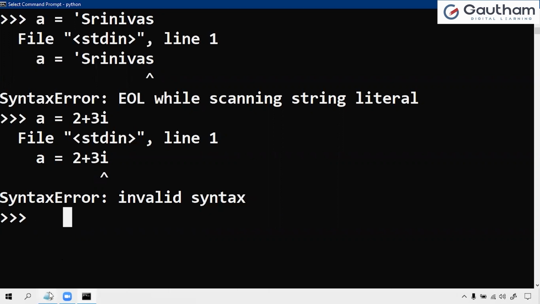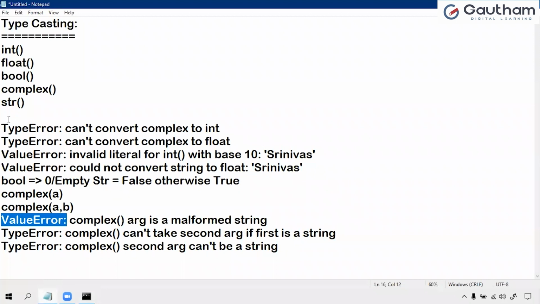So based on the type of the error we can identify what is the mistake that we made. Type error means it is not possible to convert. Value error means this value is not valid. Syntax error means this is not the proper syntax.